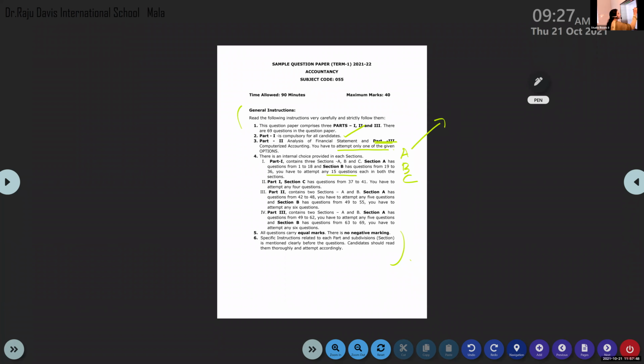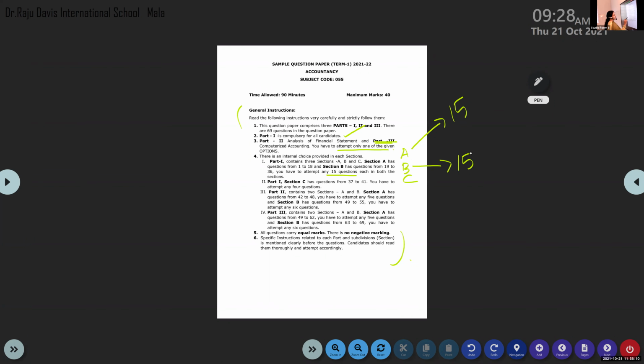From A, 15. From B, 15. Like that, it is 30. Not that from A and B together 15. No. From A, 15. From B, 15. Together, you have to attempt any 30.